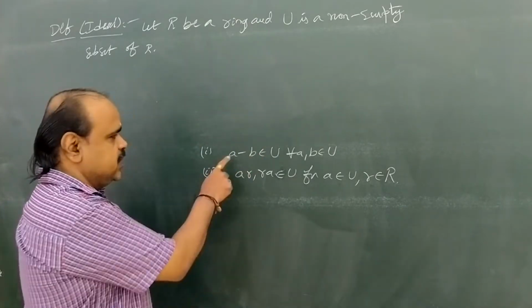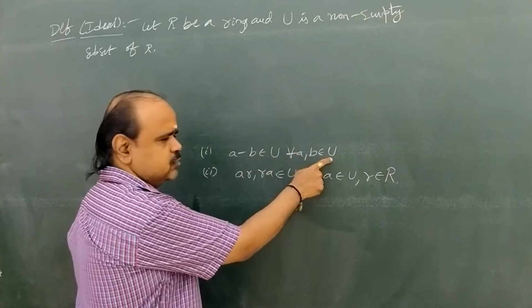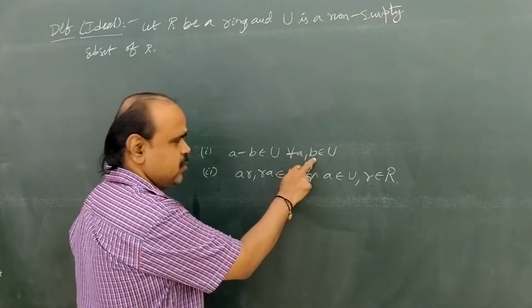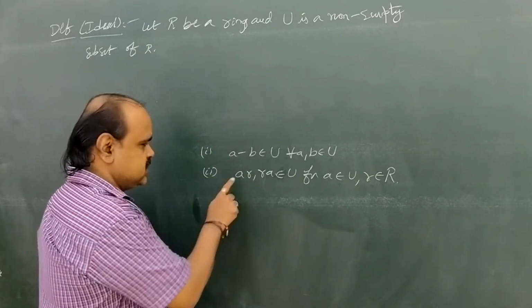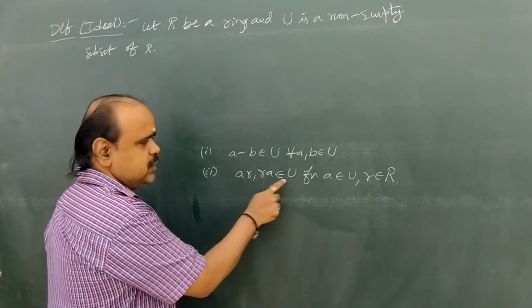A minus B belongs to U for all A comma B belongs to U. For any two elements A comma B in U, A minus B also must be in capital U. Second one is AR and RA, these two must be in U.